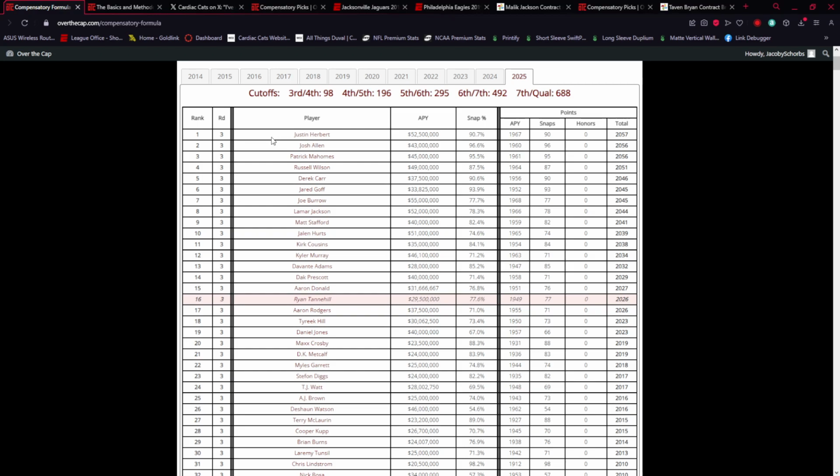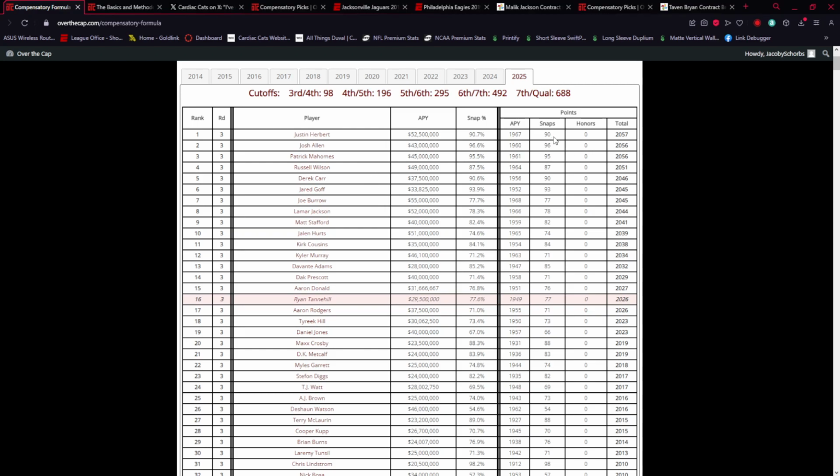Justin Herbert is the top player here. And the reason why is because it takes three things into consideration. It takes your average per year, which right now, I don't know if he's the largest, but he's tied for it or really close, right? And then he played a ton of snaps this last year. So Justin Herbert is the top guy on this list. And there are so many players we're considering that being one or two higher or one or two lower really doesn't matter a lot. But that would be an example of a top contract, right?